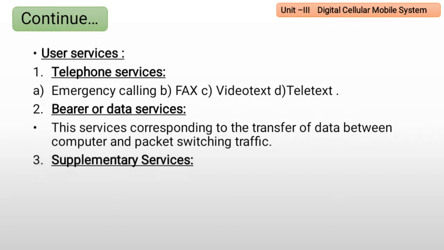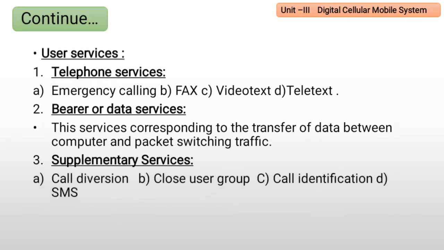And the last one is supplementary services. Supplementary services are like call diversion, closed user group, call identification, SMS, connecting line ID, caller line ID, call charge advice, teleconferencing, call waiting, call forwarding, call holding, call barring. All these come under supplementary services. This is all about the services and features of GSM.